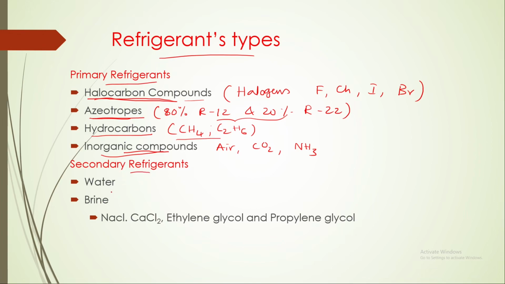Secondary refrigerants generally use water or, in some cases, brine. Brine is a mixture of NaCl and CaCl2, or separately sodium chloride and calcium chloride. Water can also be mixed with ethylene glycol or propylene glycol to reduce its freezing temperature. If water is mixed with NaCl and CaCl2, these are called brines, whereas if it is mixed with the glycols, these are called antifreeze.